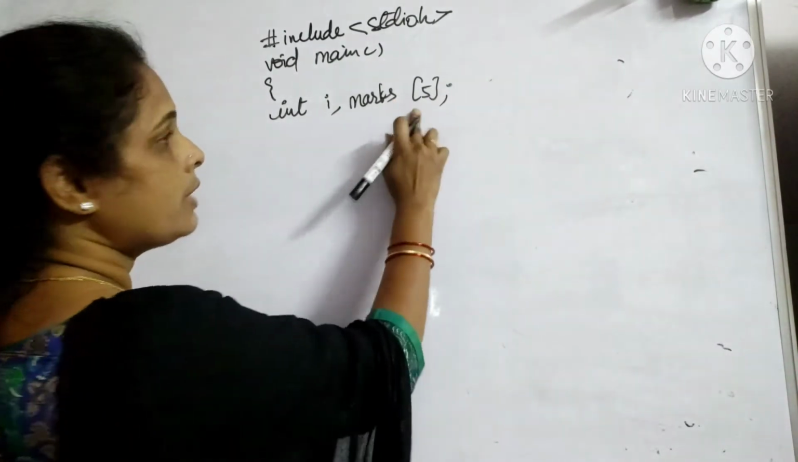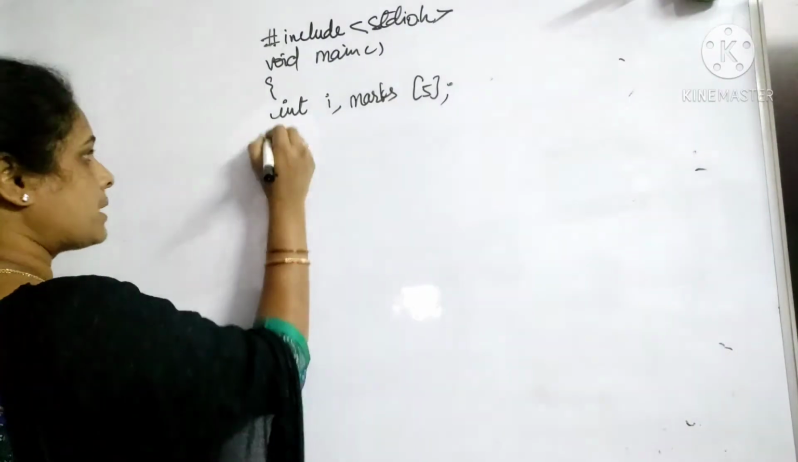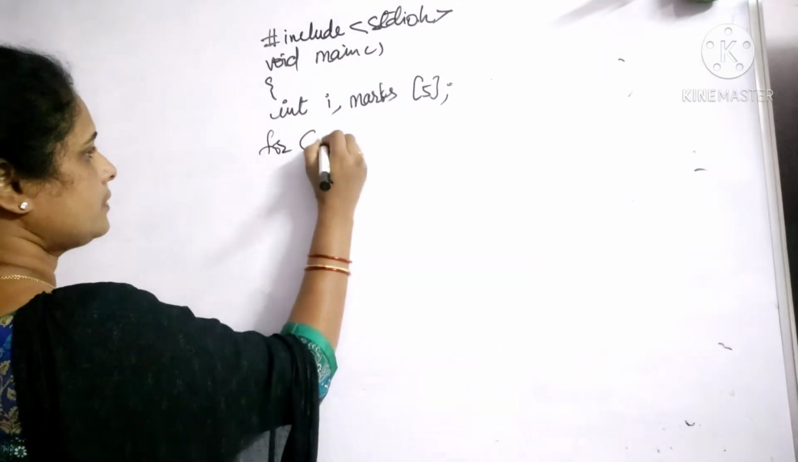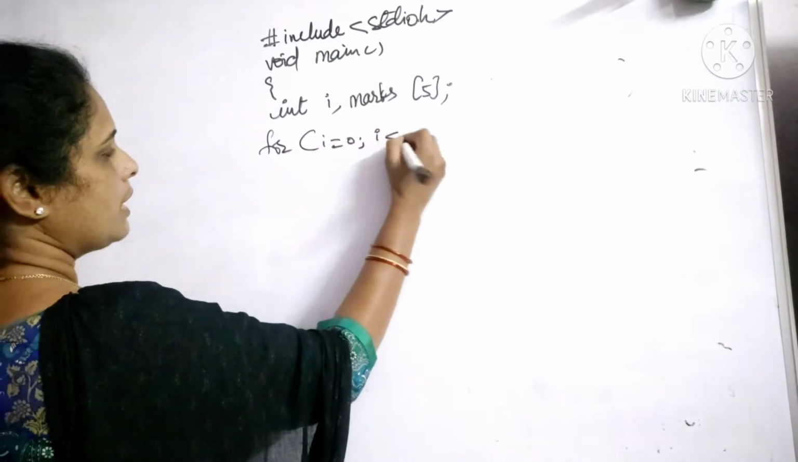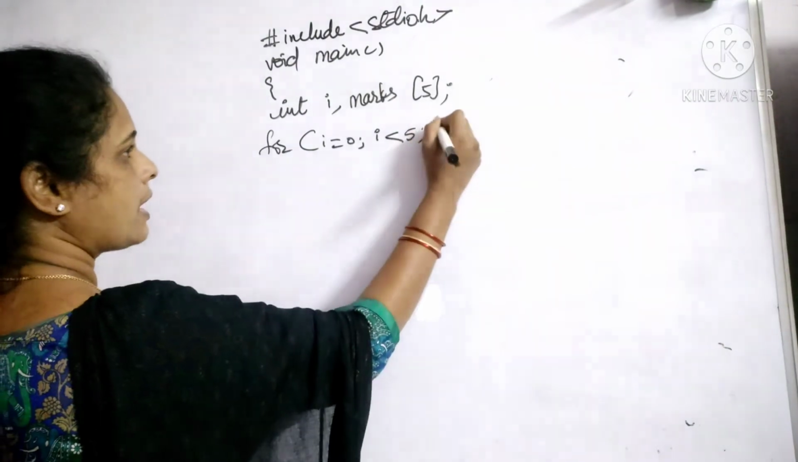Here if you see, I did not initialize any. Now again I'm writing a for loop here. I is equal to 0, I less than 5 again, I plus plus.